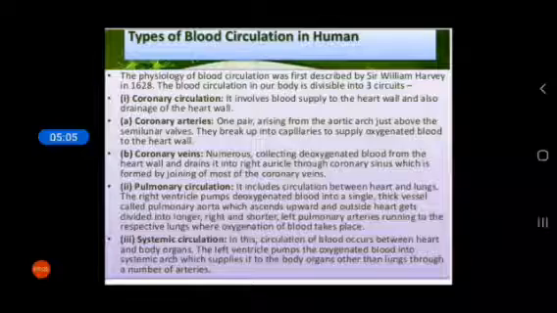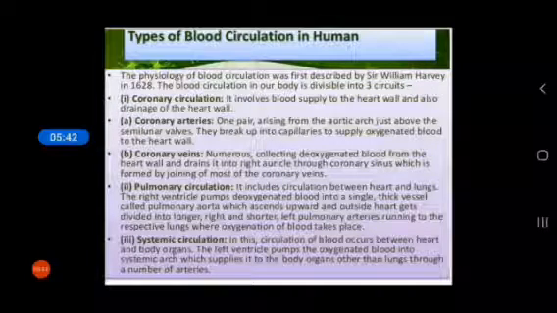The right ventricle pumps deoxygenated blood into a single thick vessel called the pulmonary aorta, which ascends upward and outside the heart gets divided into a longer right and a shorter left pulmonary artery running to the respective lungs, where oxygenation of the blood takes place. In pulmonary circulation, when blood reaches the lungs and gets oxygenated, this is called pulmonary circulation.